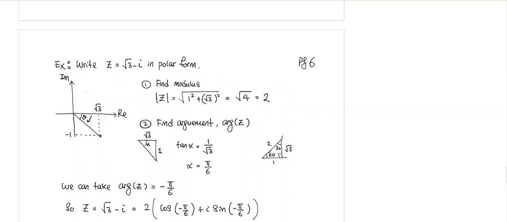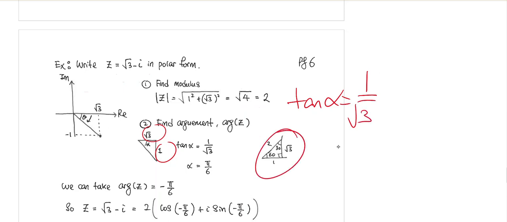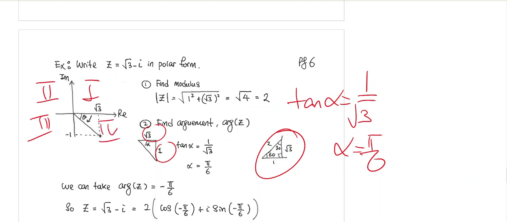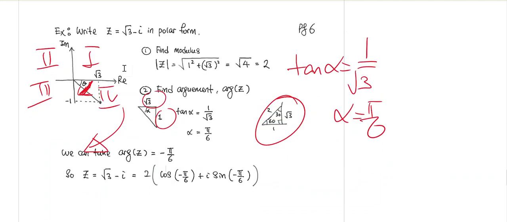What is the angle? Well, just draw the usual triangle. So this is square root of 3, this is 1. If you take tangent alpha, it will be 1 over square root of 3, and you will figure out from this diagram that alpha is pi over 6. And you are in the fourth quadrant. When you are in the fourth quadrant, you are moving clockwise, so your angle will be represented by a negative sign, and then the magnitude of the angle, how big the angle is, is pi over 6. So you will report your angle as negative pi over 6.